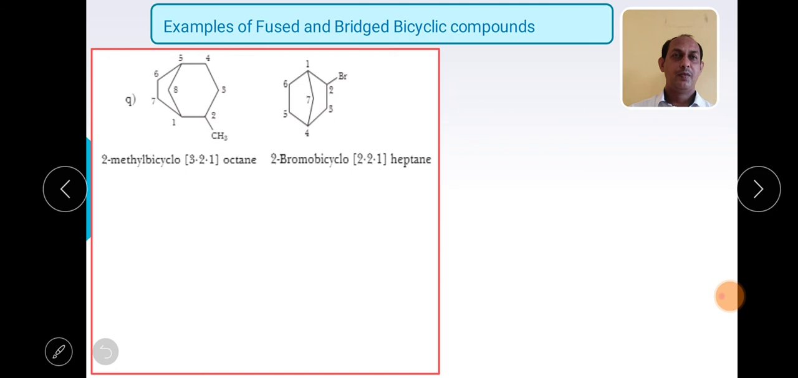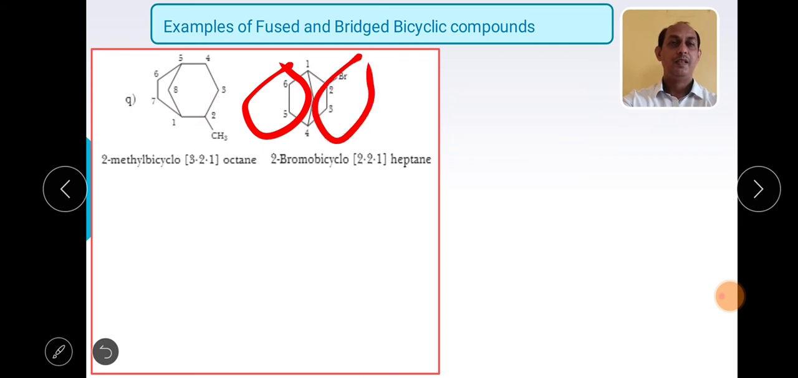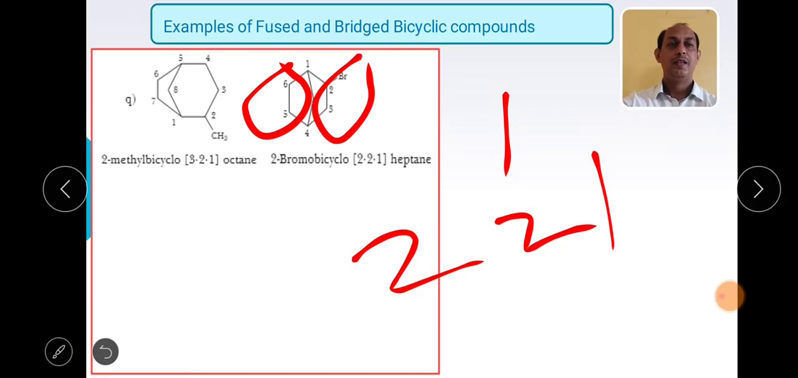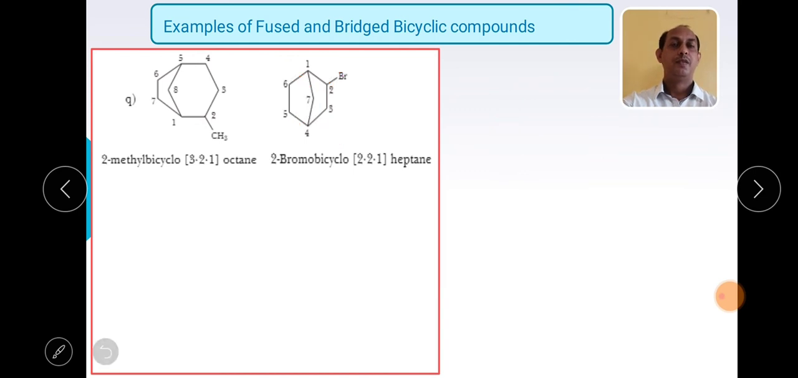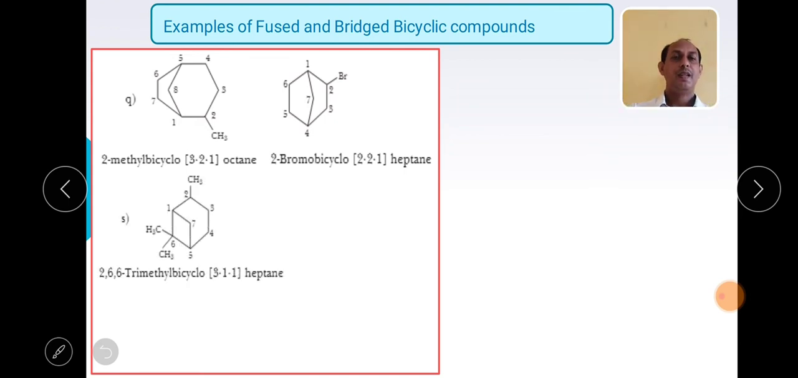Next. Now when I see the structure, the bromo is the substituent. So I should start numbering in the clockwise direction in this way. Bromo should get the minimum number. So what will be the name? 2 bromo, followed by the word bicyclo. Then in the bracket, how many carbon atoms in this ring? 2, 2, and in between the bridgehead carbons how many carbon atoms? 1. So your ring must be 2, 2, 1, followed by the total number of carbon atoms present. There are 7, which means heptane.